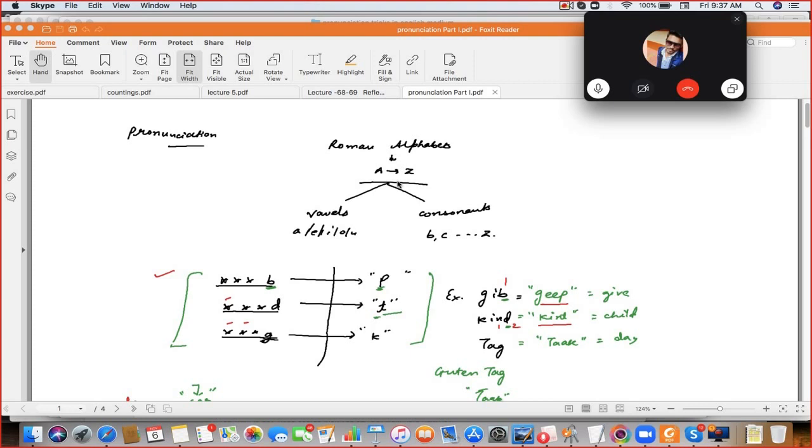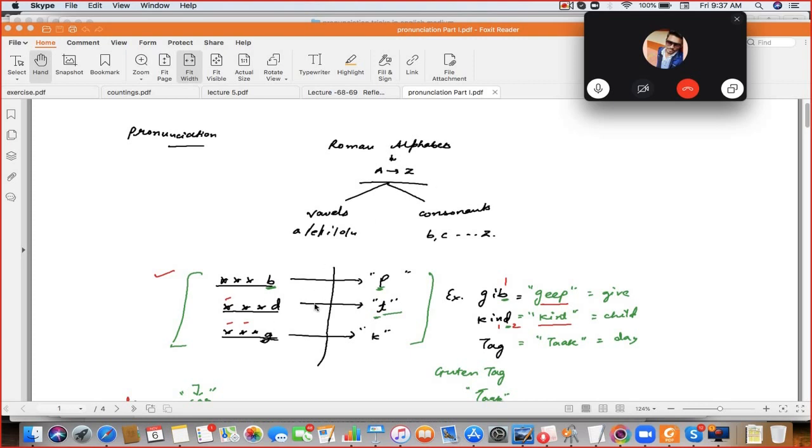From A to Z, we basically have two parts, vowels and consonants. Vowels are your A, E, I, O, U, and consonants are your B, C, D till Z. So first of all, I am drawing one table here.